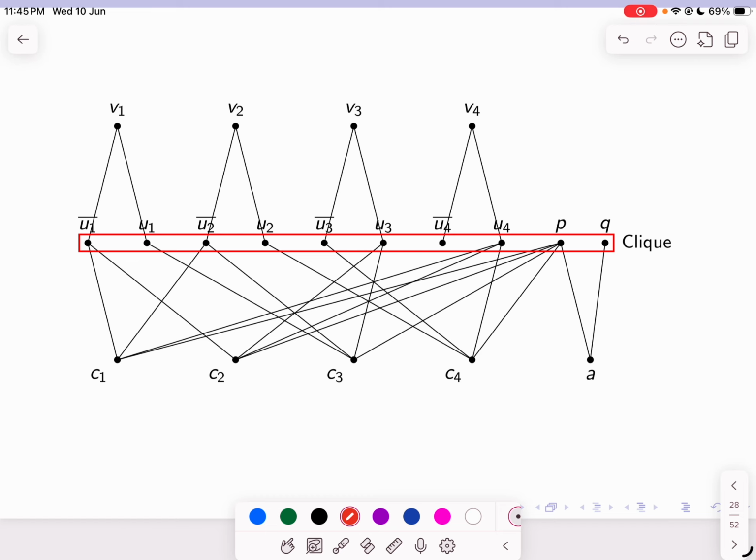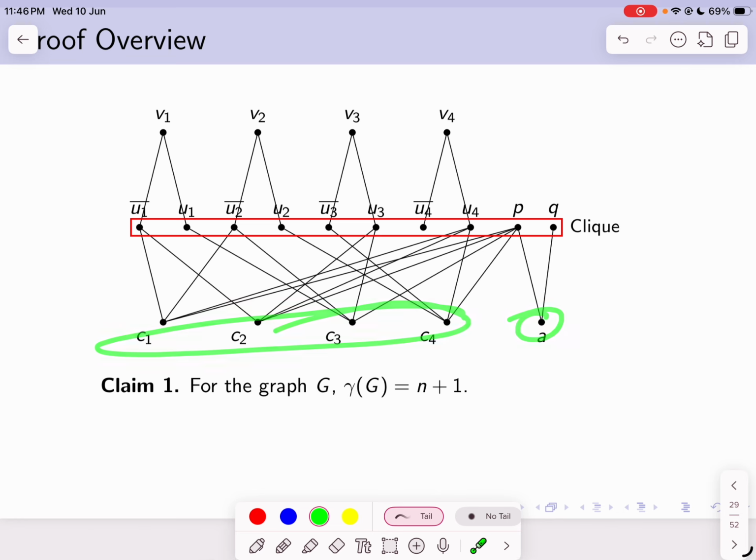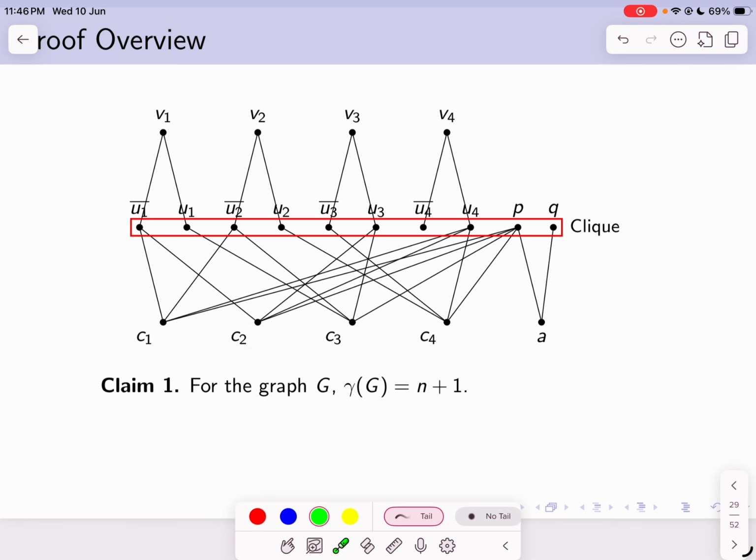The graph is a slight modification of the previous construction. So notice that for this graph the domination number is n plus 1. I'll include exactly u1, u2 up to un in the dominating set, and I'll include the vertex p. This vertex p dominates all the closed vertices and the vertex a, and this way the domination number of this graph is n plus 1.